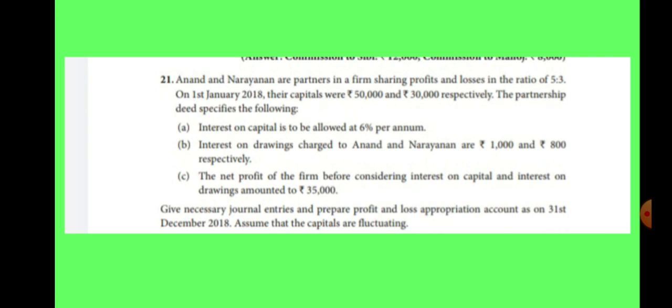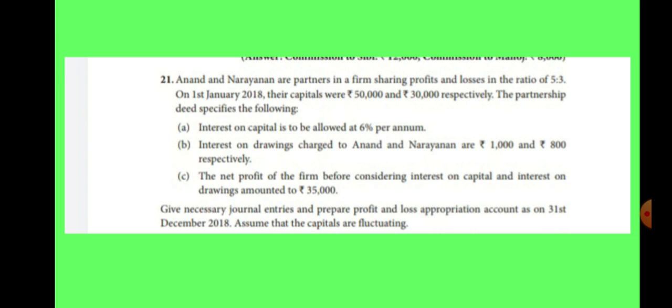Anand and Narayanan are partners in a firm sharing profits and losses in the ratio of 5:3. On 1st January 2018, their capitals were rupees 50,000 and 30,000 respectively. The partnership deed specifies the following conditions. First, interest on capital is to be allowed at 6% per annum, calculated on the capital amounts of 50,000 and 30,000 respectively for both partners.